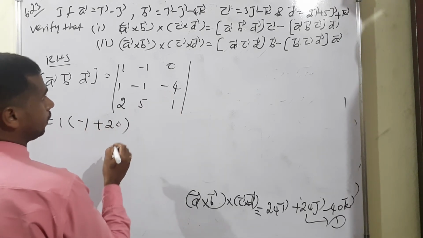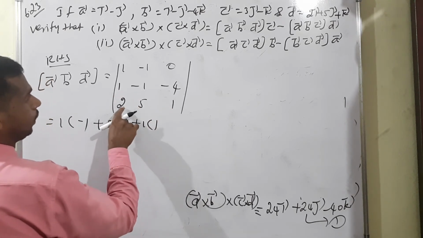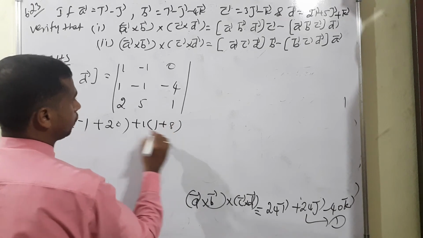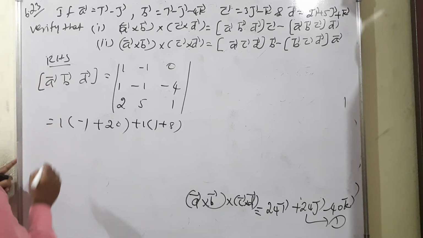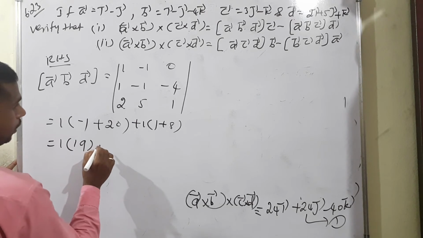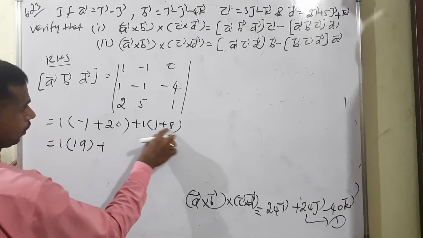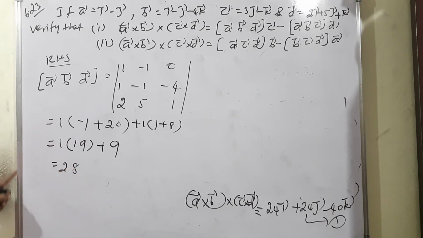The next condition, plus 1 means 1 into 1, 1. Cross multiply means positive 8, because 2 into minus 4 means minus 8, and cross multiply means an extra minus. That's why I have written positive 8. Again 1 minus 1 plus 20 means positive 19. Then plus 1 plus 8 means 9. Therefore 19 plus 9 is equal to 28.